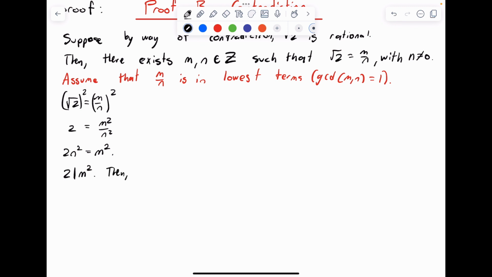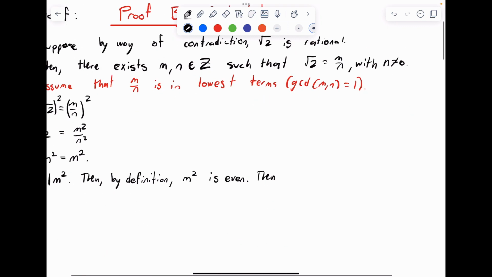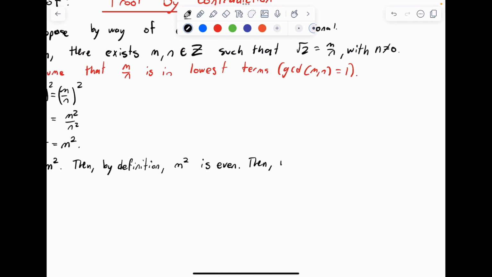Then, by definition, m squared is even. Then, from the fact given, we know m is even.